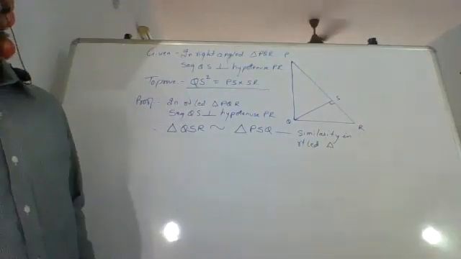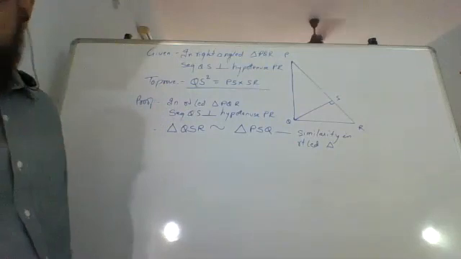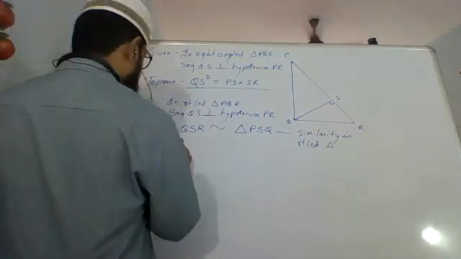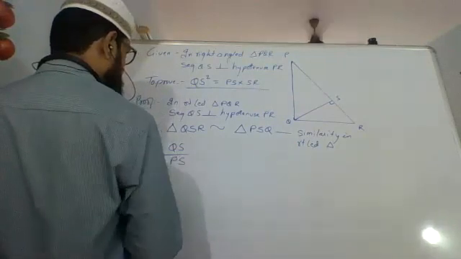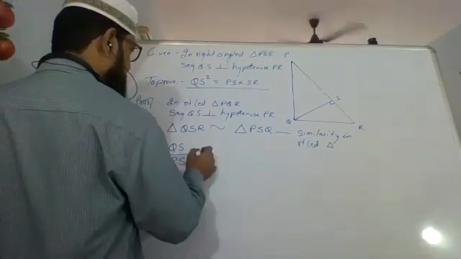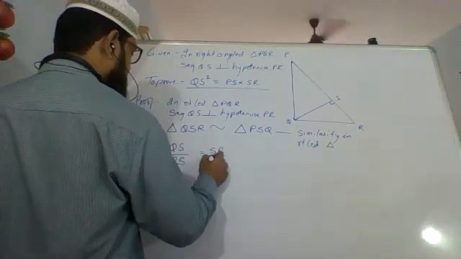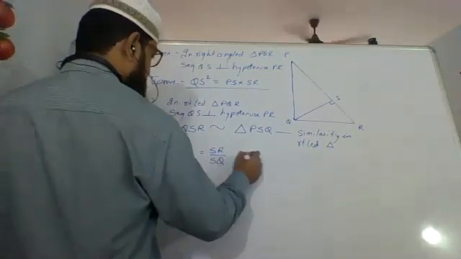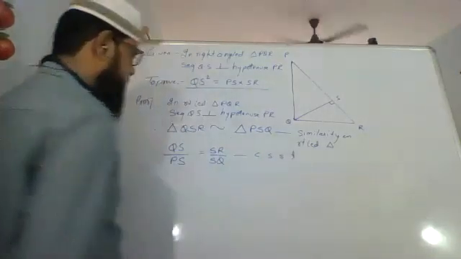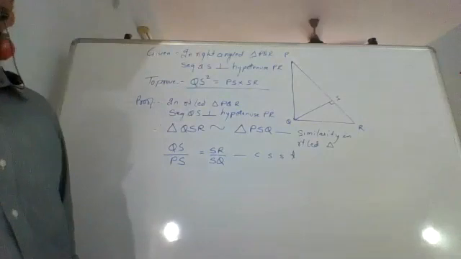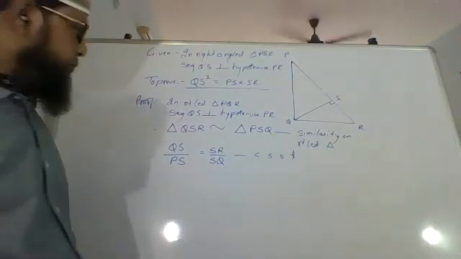Now, if the triangles are similar, their sides are always in proportion. So you will have QS upon PS is equal to SR upon SQ. Corresponding sides of similar triangles. QS upon PS is equal to SR upon SQ.